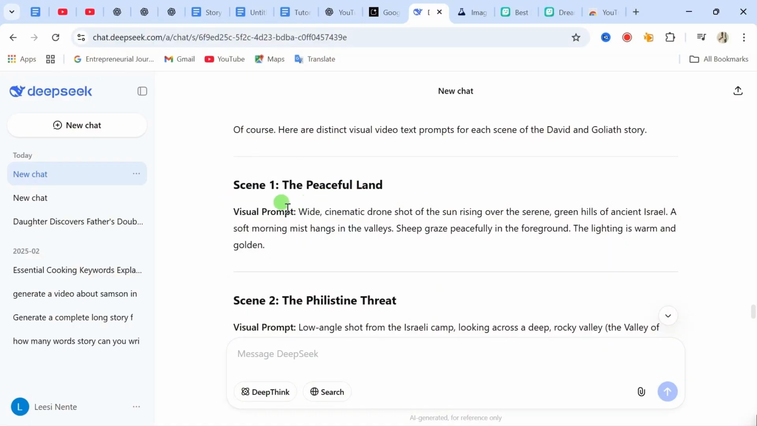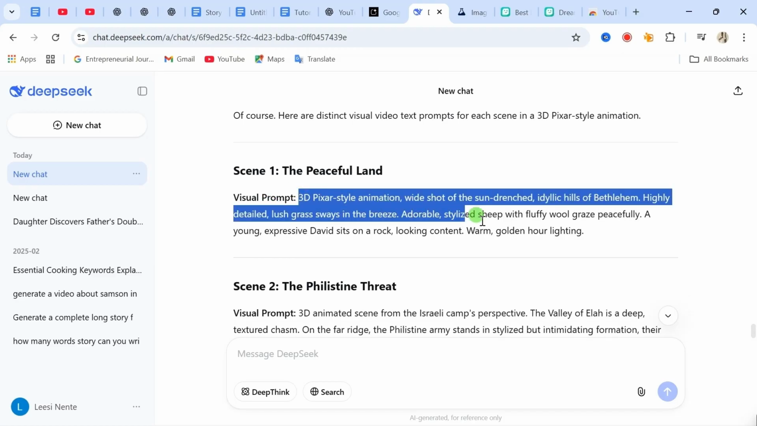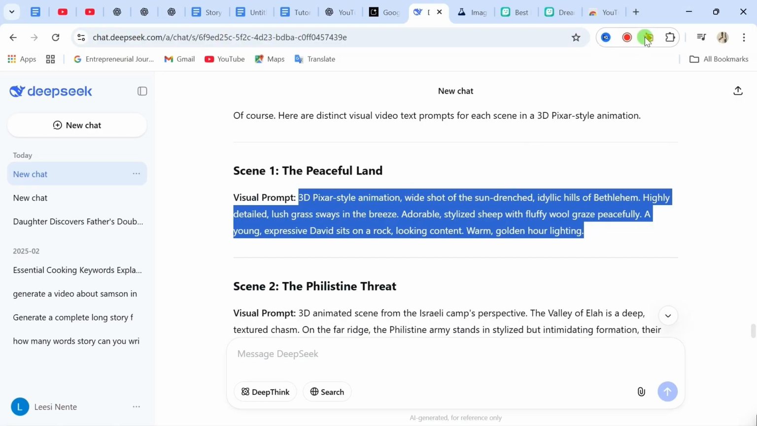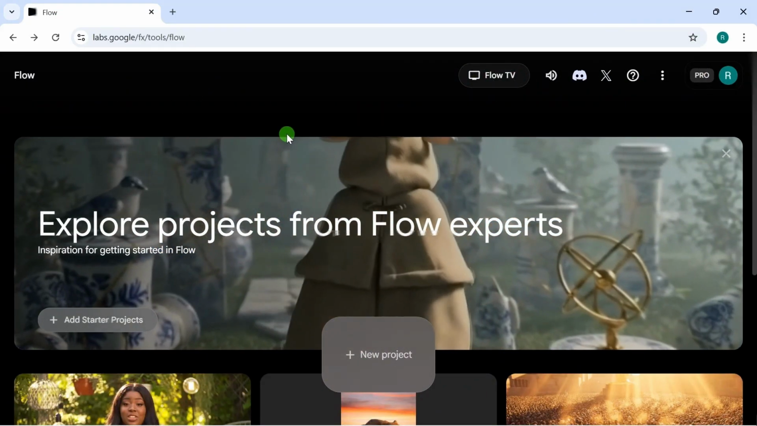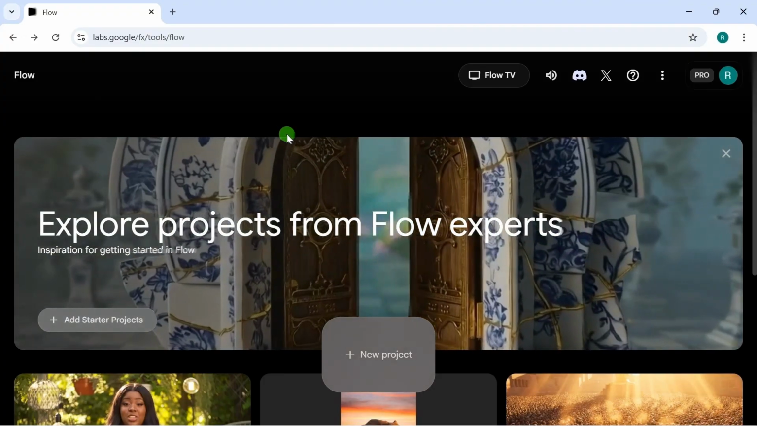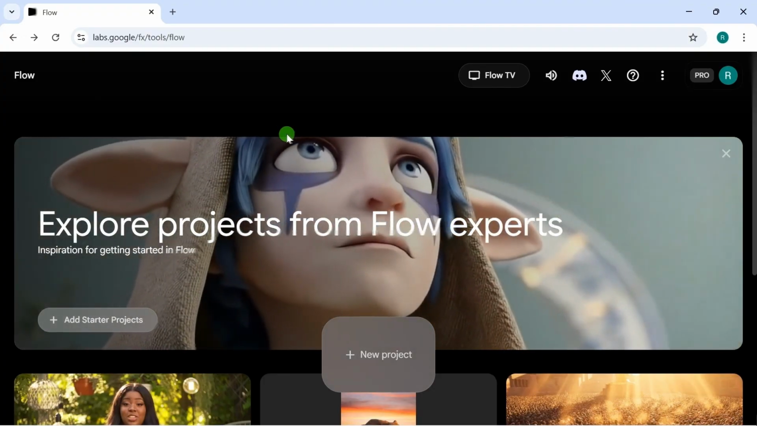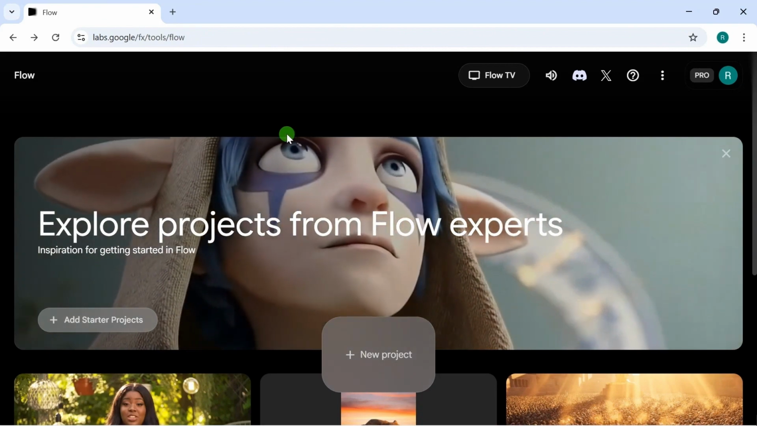So we need to use this particular prompt to generate the visual style for this particular scene. Make sure you copy this, highlight this particular prompt, and then for this we are going to be using this website called Flow. Remember, you can also use Kling to do this. You can also use OpenArt AI to do this, but for this video I'll be using Flow.